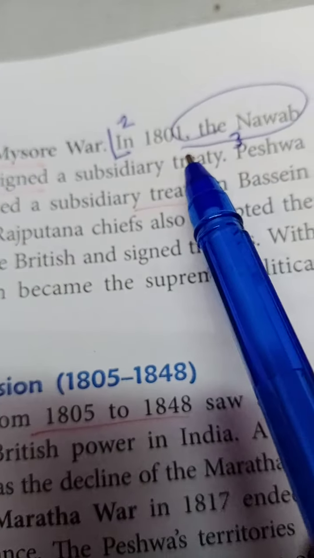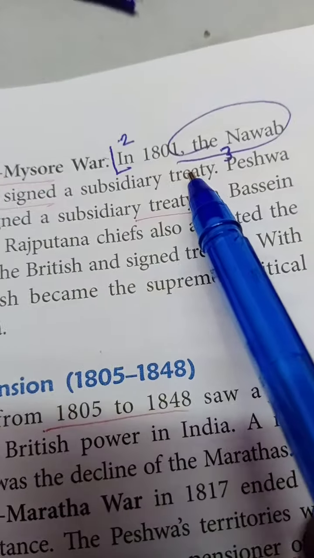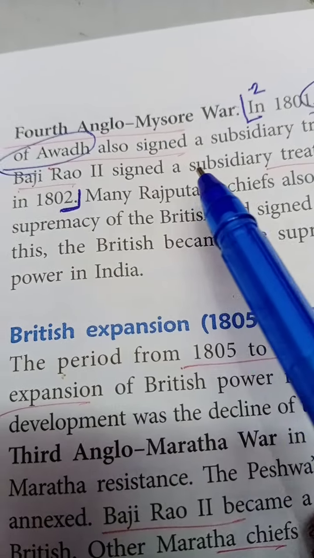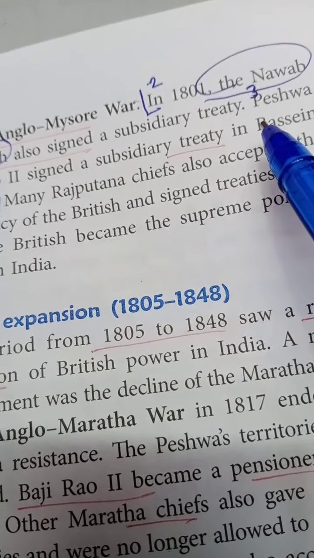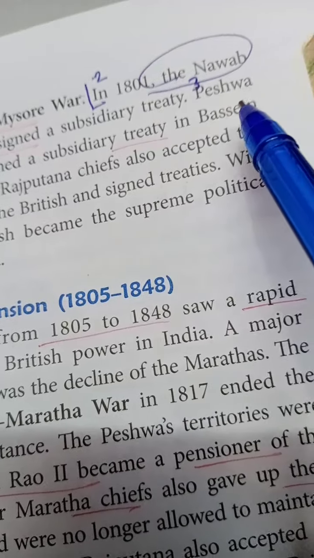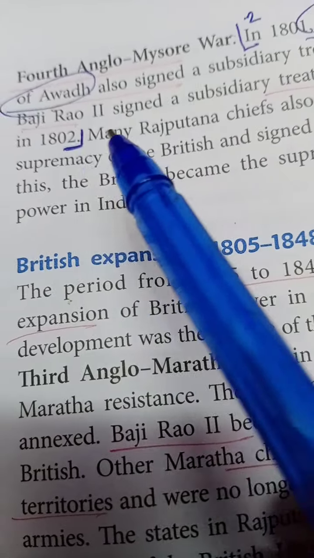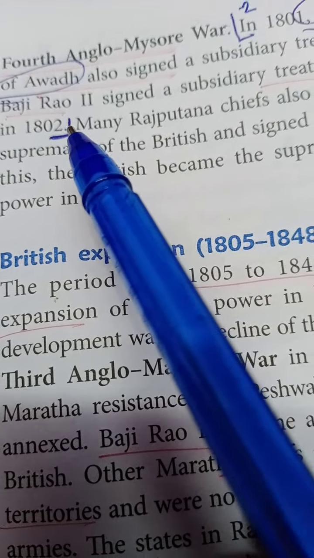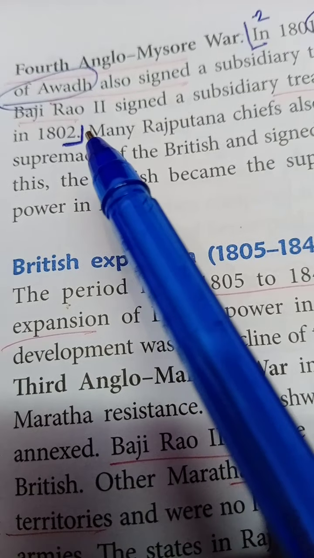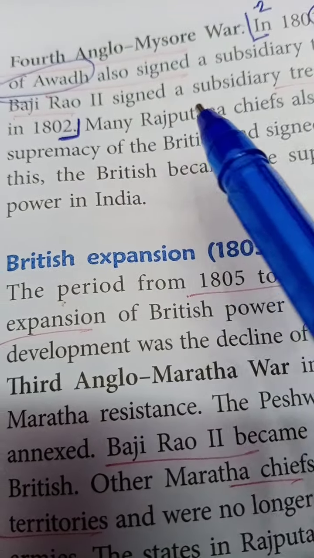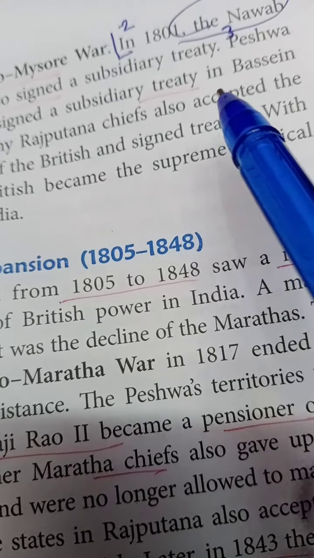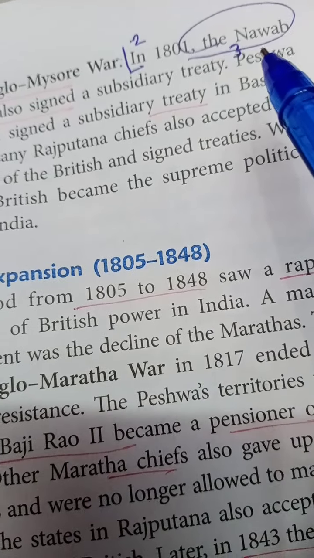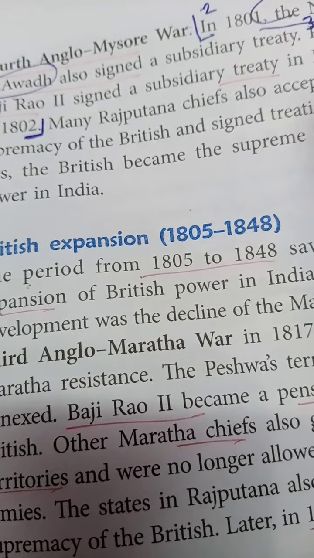And the second, point number 2, page number 53. In 1801, the Nawab of Oudh also signed a subsidiary treaty. And point number 3, Peshwa Baji Rao too signed a subsidiary treaty. So 3 Rajas signed the treaty.